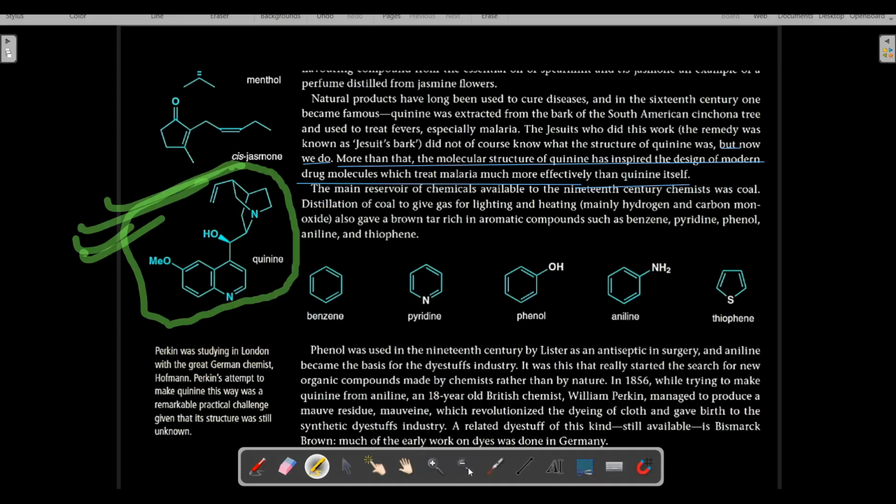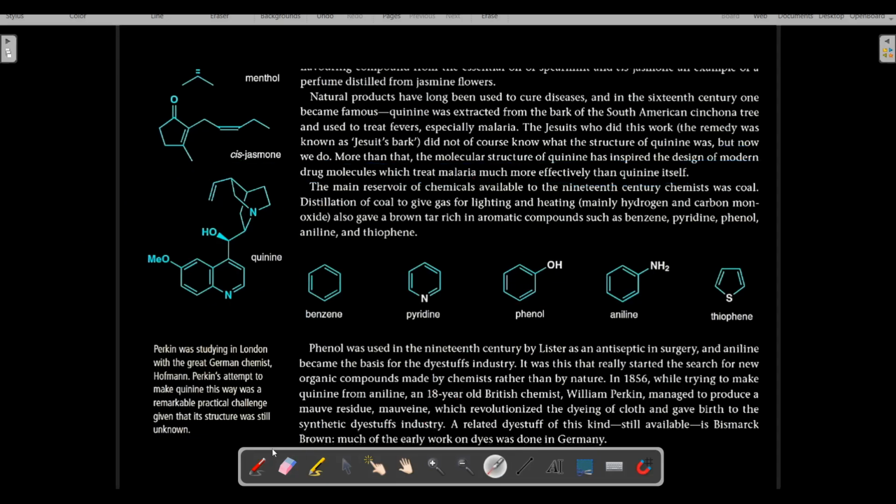So that is what has been written. More than that, the molecular structure of quinine has inspired the design of modern drug molecules. Modern drug molecule design has been inspired by the molecular structure of quinine, and these artificial drugs treat malaria much more effectively as compared to quinine itself. So we have successfully covered this particular paragraph from here till here.